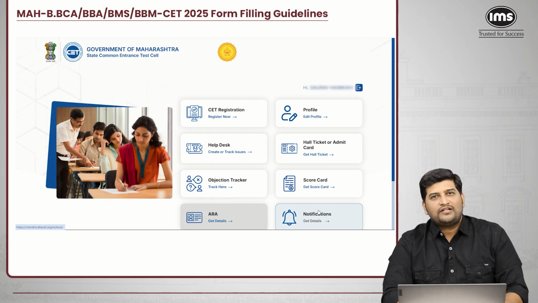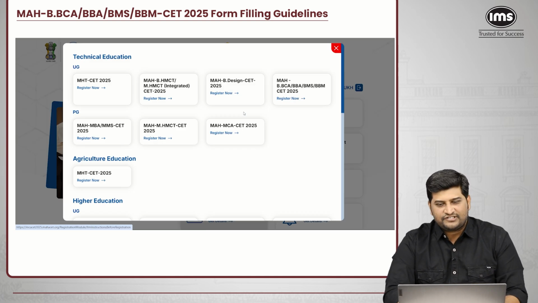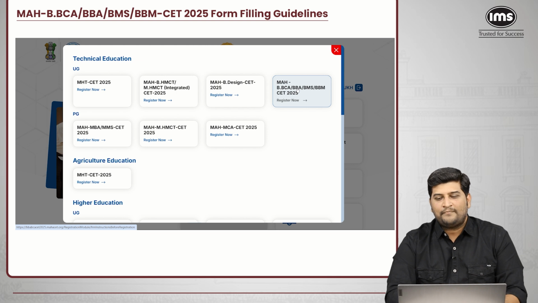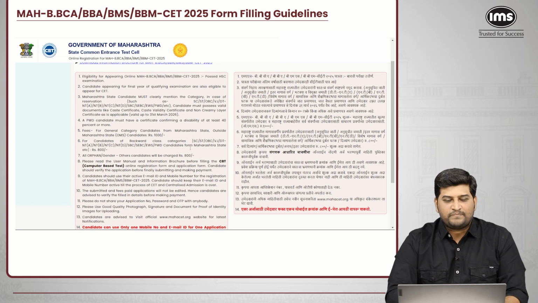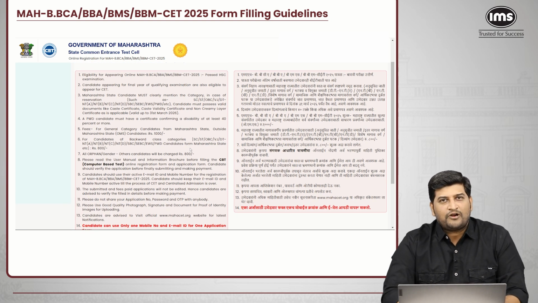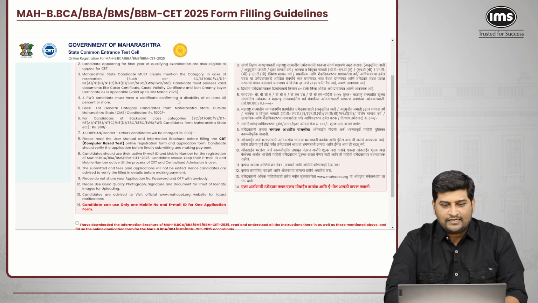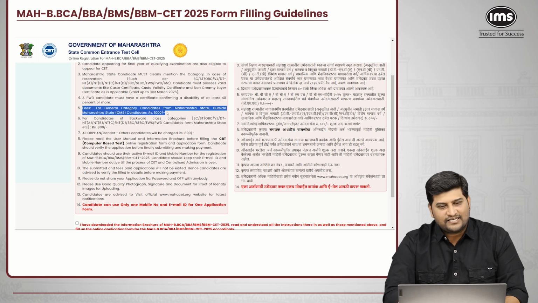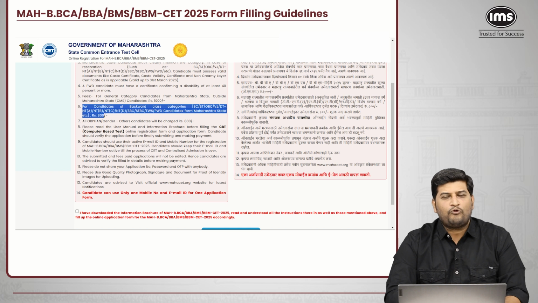As soon as you fill all the details, you will click on save changes. As soon as you click on save changes, you will come across this page. You will click again on CET registration, and after that you will go to MAH-B CET 2025. As soon as you click over there, you will come across this page. Here all the detailed information is given about the CET examinations, right? If you are open category, you have to pay 1,000 rupees as registration. If you belong to any category like OBC, ST, NC, you have to pay 800 rupees.